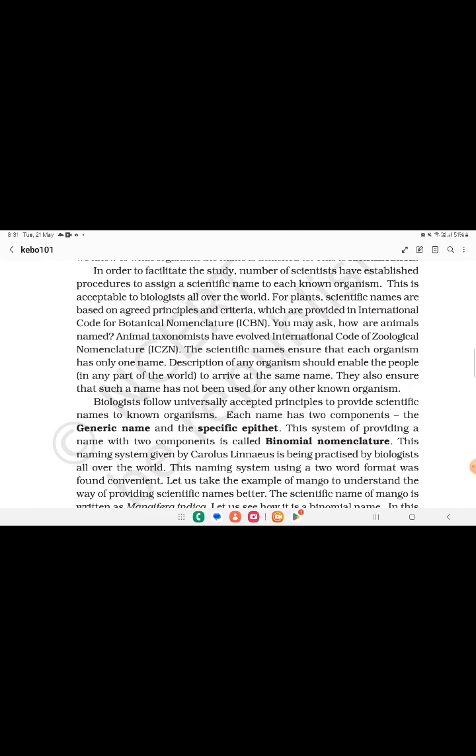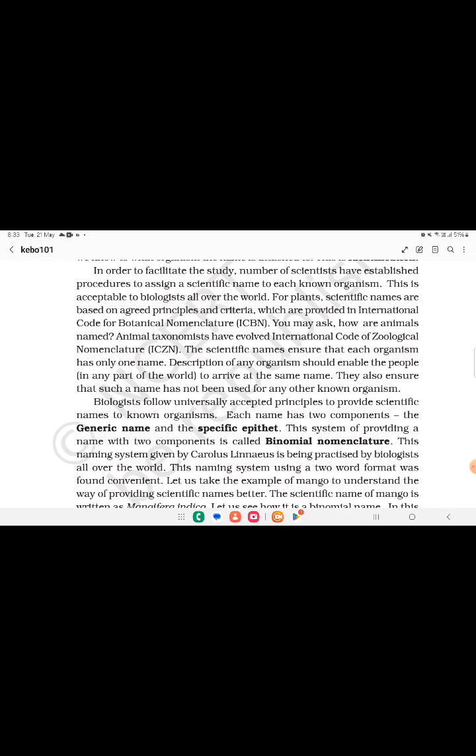The scientific name ensures that each organism has only one name. Description of any organism should enable people in any part of the world to arrive at the same name. They also ensure that such a name has not been used for any other known organism.